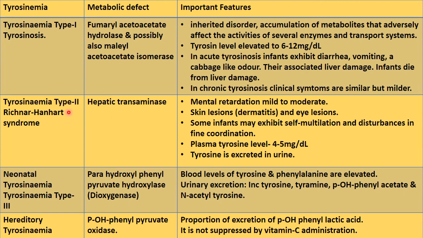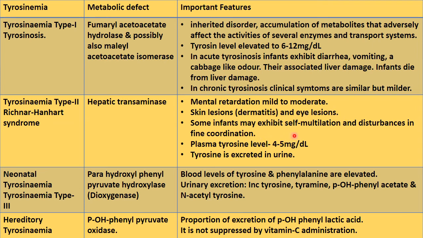Then tyrosinemia type 2, that is also known as Richner-Hanhart syndrome. The enzyme deficient is hepatic transaminase enzyme, and due to this transaminase enzyme deficiency, the clinical symptoms are mild to moderate mental retardation, skin lesions, that is dermatitis, and eye lesions are also seen.